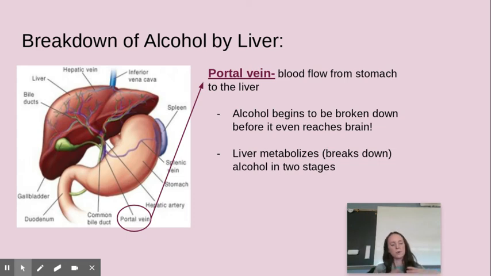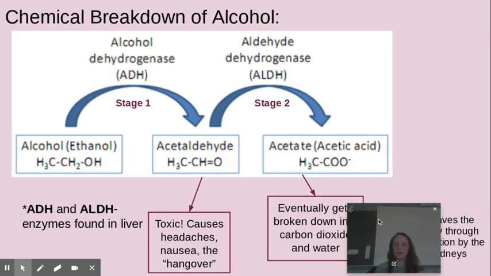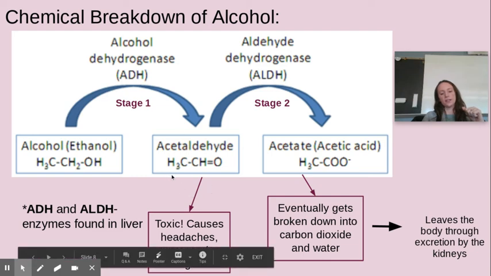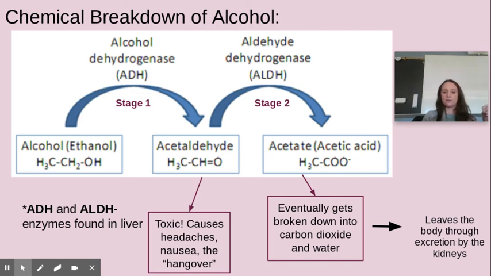And then the liver breaks down alcohol into two steps. So here are those steps right here. So we have alcohol broken down into acetaldehyde, which then gets broken down into acetic acid. And the two enzymes are ADH and ALDH. So these enzymes are in your liver, and they break alcohol down in those two phases. So that in-between phase, the acetaldehyde, that is toxic to the body. That causes headache, nausea, doesn't make you feel good. That's the hangover, the buildup of that molecule.